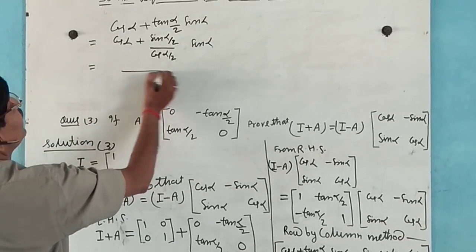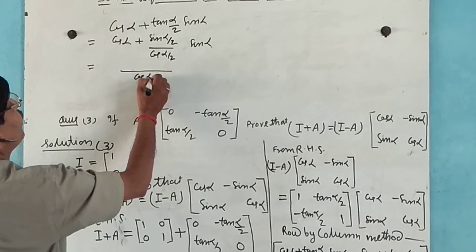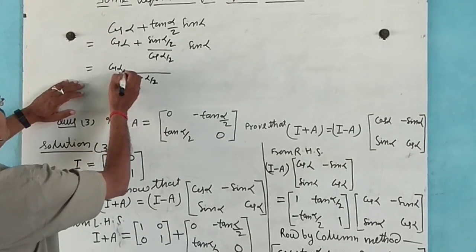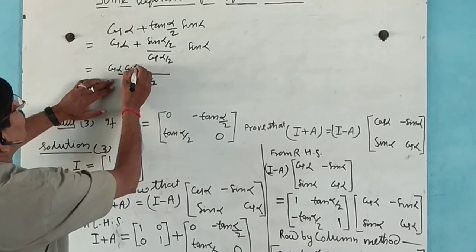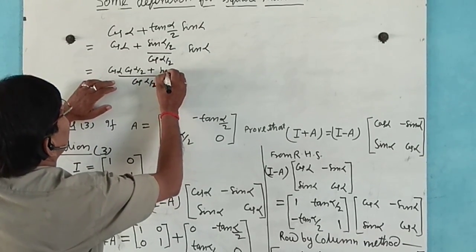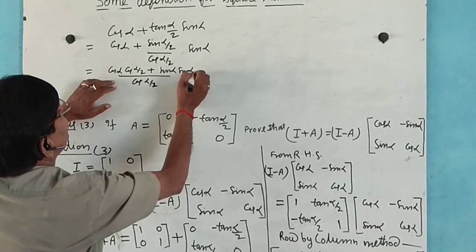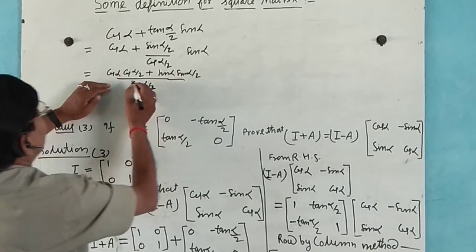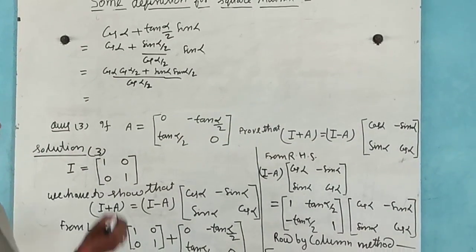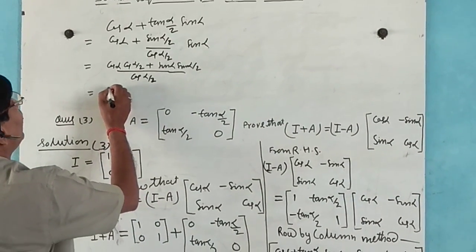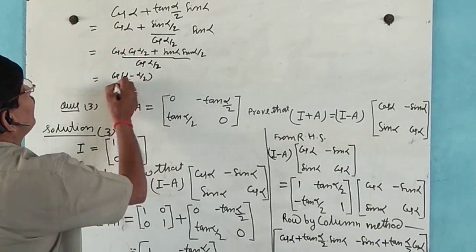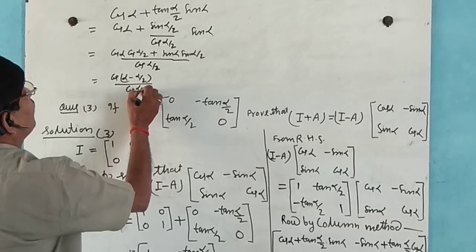Now taking the LCM cos alpha by 2, here cos alpha cos alpha by 2 plus sin alpha sin alpha by 2. This can be written as cos A cos B plus sin A sin B, which is cos of A minus B, that is cos of alpha minus alpha by 2, divided by cos alpha by 2.